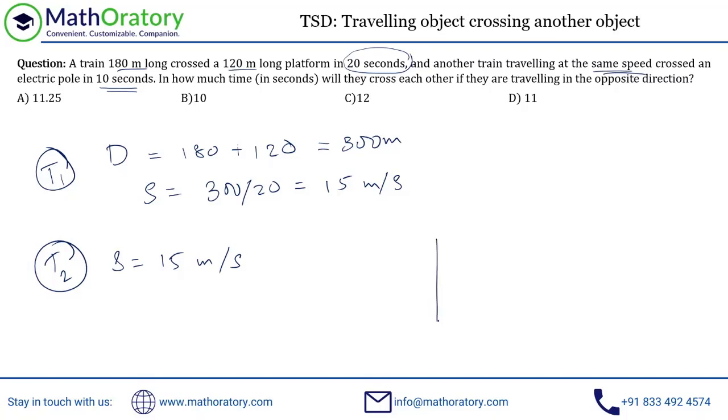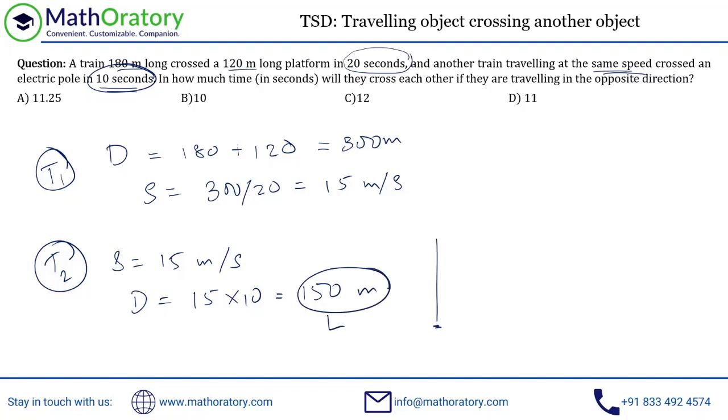It is an upright thing, so the length is basically this thing. That is negligible. So effectively what we are looking at is crossing its own length. So the distance that it will cover in 10 seconds is effectively the length of the second train.